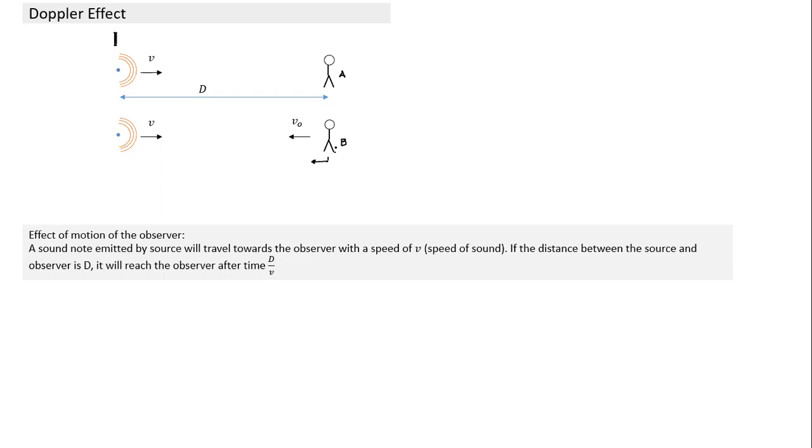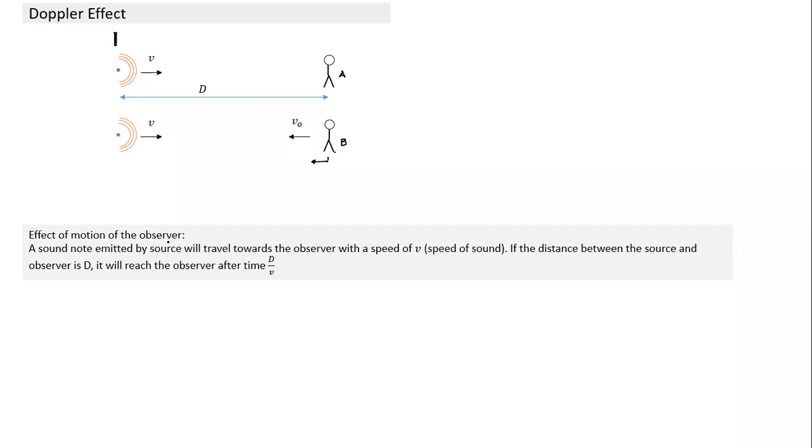Moving towards it. Effectively, what has happened? Because of the motion of B, the apparent speed of sound has changed. The sound appears to have reached him faster. Has the actual speed of sound changed? No. But for person B, the speed at which the sound reaches him has changed. So again, two important points here. When the source moves, it changes wavelength. When the observer moves, it changes velocity. So that's what we have to keep in mind.